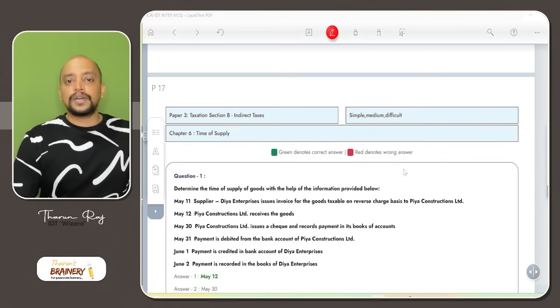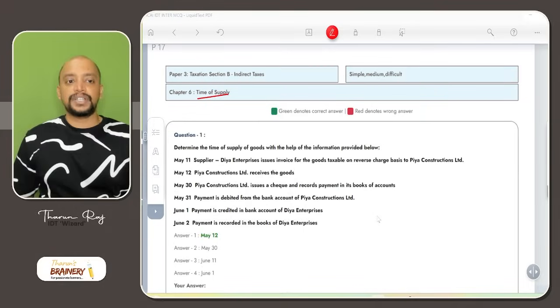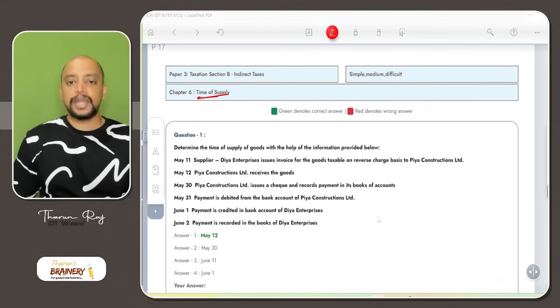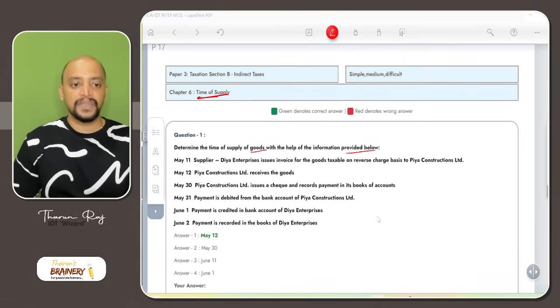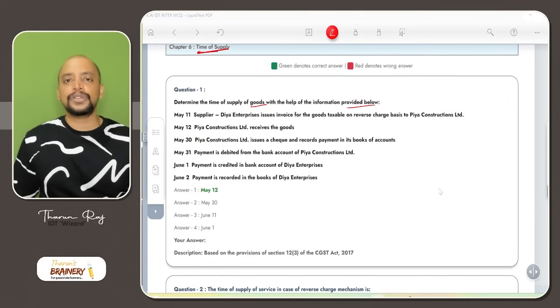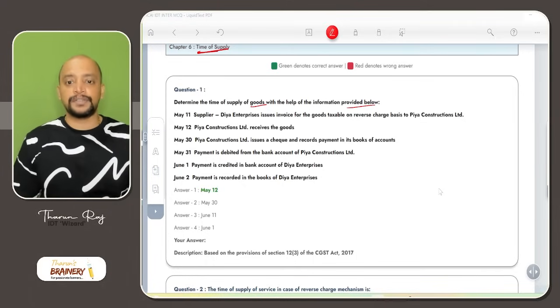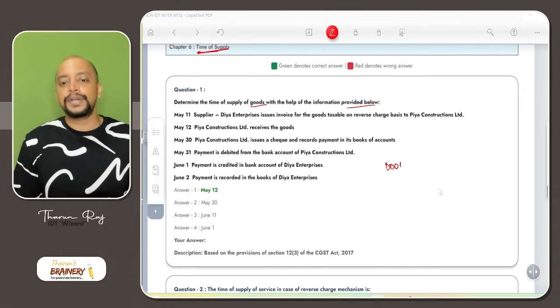Then we are moving on to the next chapter, that is time of supply. In this time of supply, the first question: determine the time of supply of goods with the help of the information provided below. So May 11. Time of supply in case of goods, what is the provision? In case of goods, other than those who are opting for composition scheme, the time of supply will be the due date of invoice or actual date of invoice, whichever is earlier.